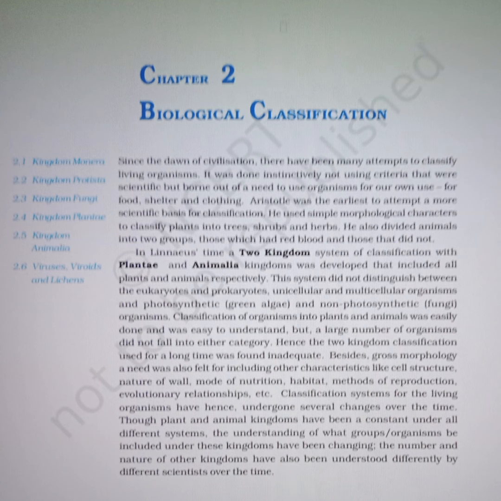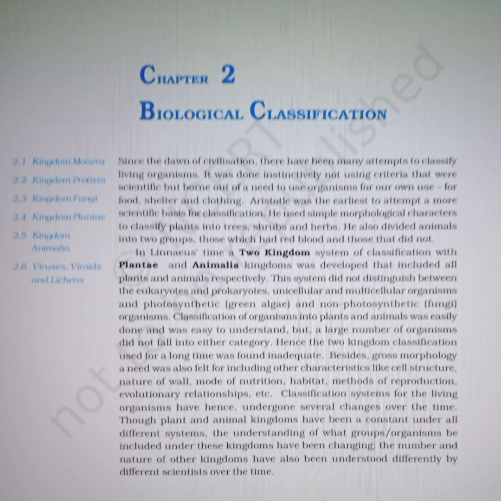Classification of organisms into plants and animals was easily done and was easy to understand, but a large number of organisms did not fall into either category. Hence, the two kingdom classification used for a long time was found inadequate.